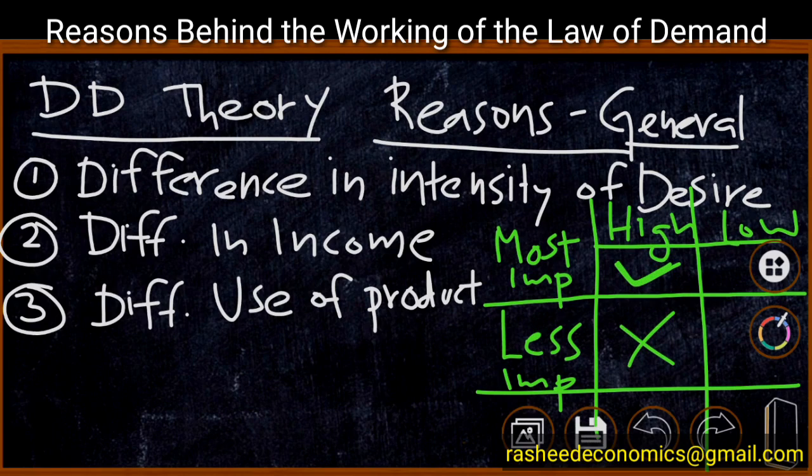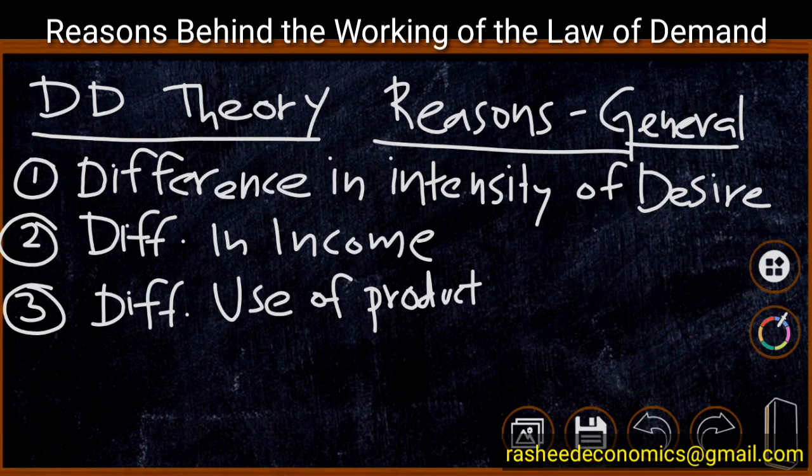But when the price of a product is decreasing or low, the most important purpose will be met with the product, and the least important or less important purpose also will be met with the product. Therefore, when price is low, the product will be used for all purposes, but when price is high, only the more important purposes will be met. Therefore, when price decreases, demand for the product increases. These are the major general reasons of the working of the law of demand.